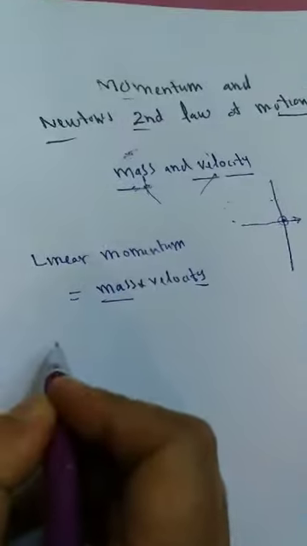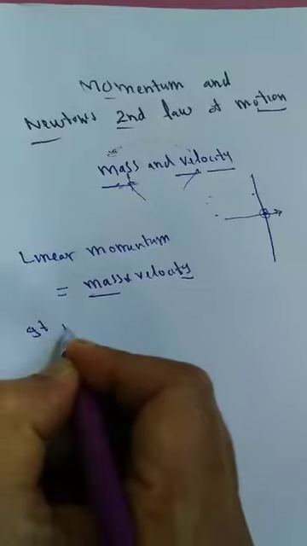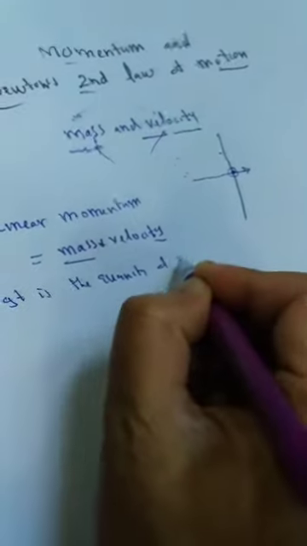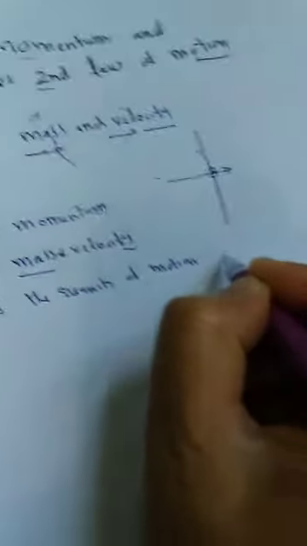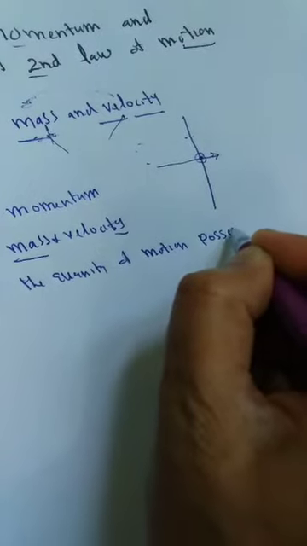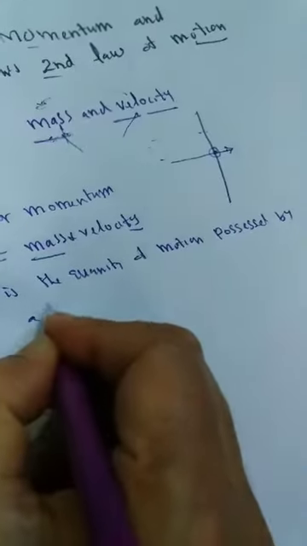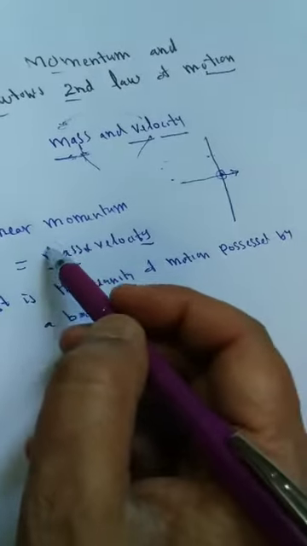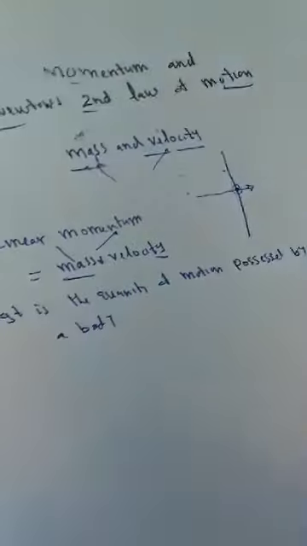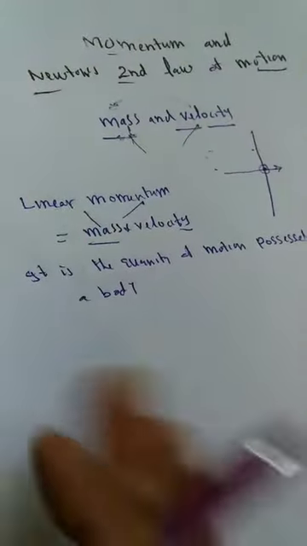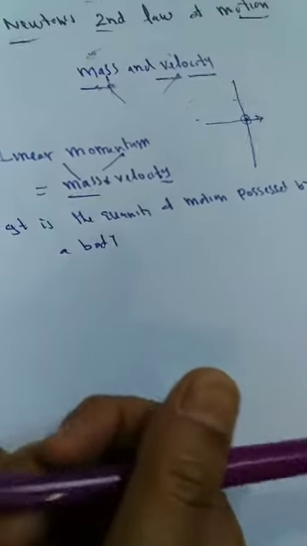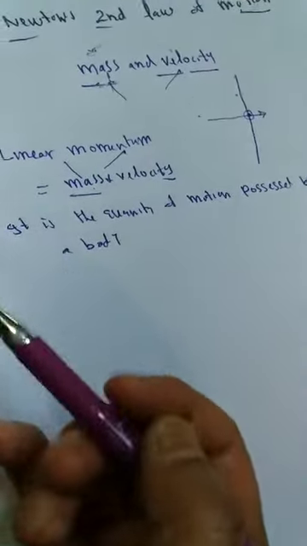That means, if I define it, it is the quantity of motion possessed by a body. I hope you have got it. The motion of any substance depends upon mass and velocity. Newton related the motion with the product of these two, and he named it momentum. So when we talk about the momentum of a body, we are talking in terms of mass and velocity. Linear momentum is equal to mass times velocity.